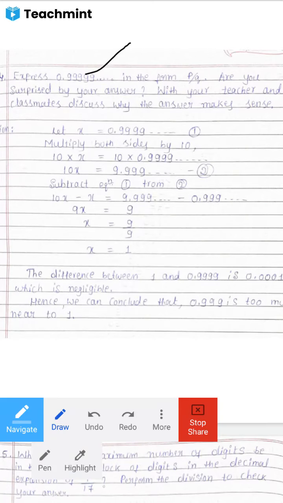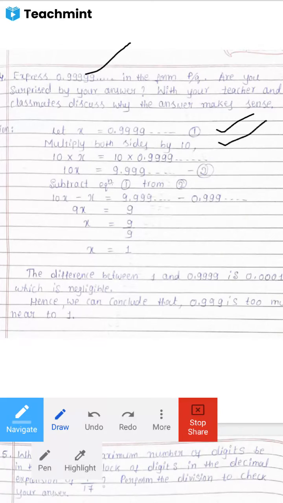In the last class also we discussed this. First we have to take the problem in the form of x. Let x is equal to 0.9999 and so on. Call this equation number 1. Now multiply both sides by 10. You have got the idea of this topic, right? In the repeating block only one digit is repeating.